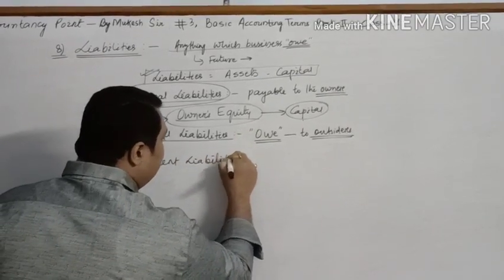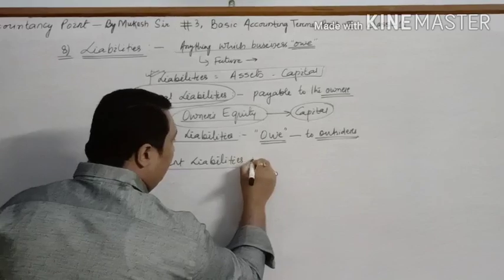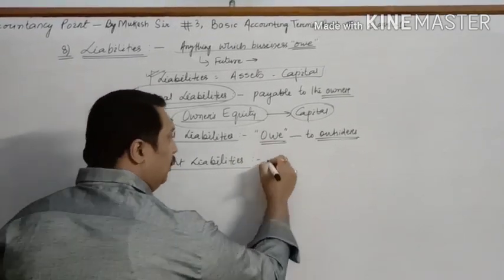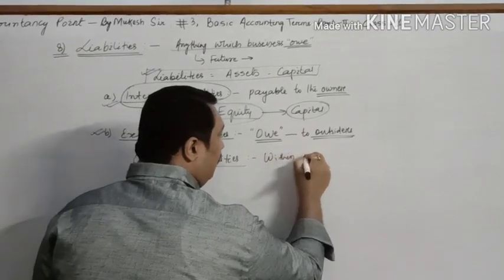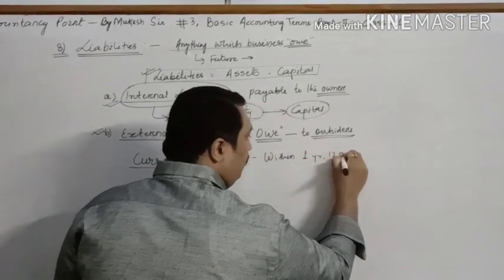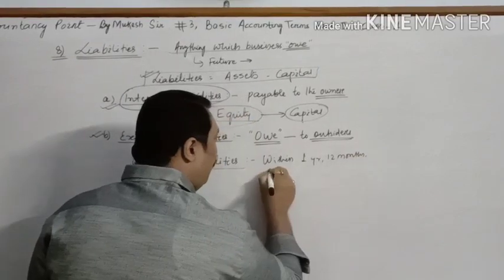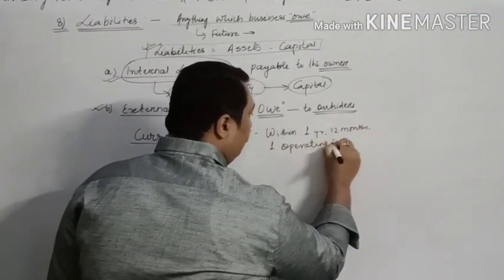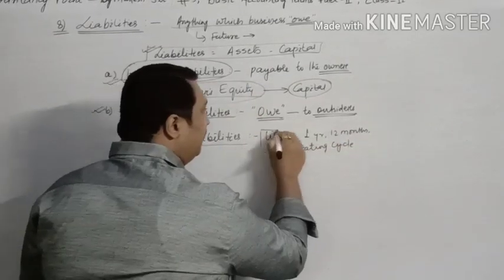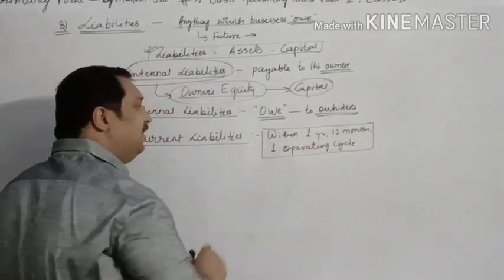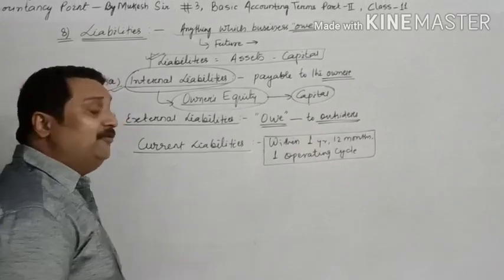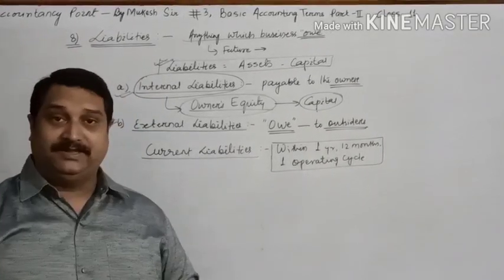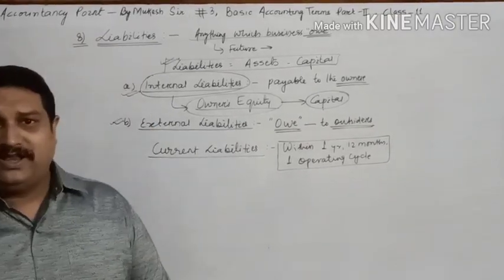Now, children, let us understand what current liabilities are. Current liabilities are those liabilities which are payable within 1 year or 12 months or within one operating cycle. What will you pay within 1 year?